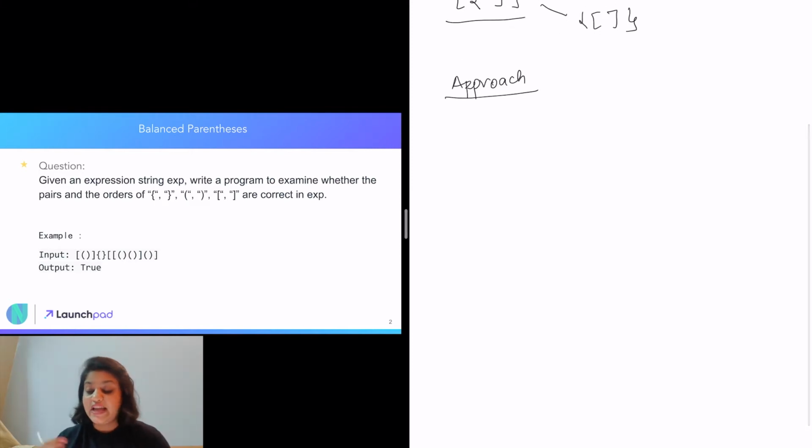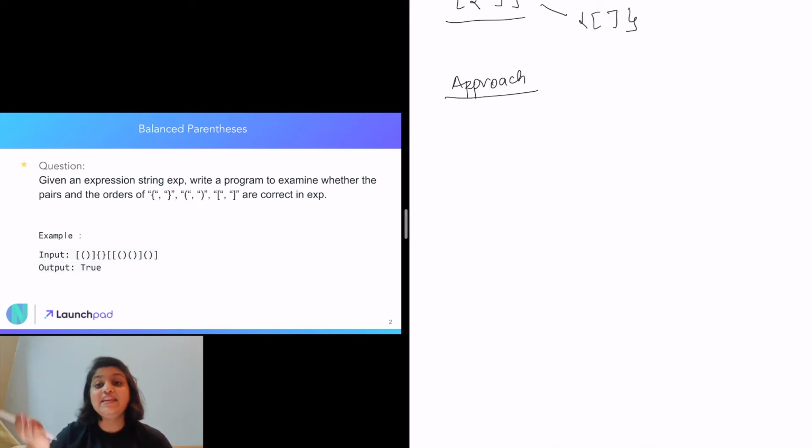Okay. Then if we have an opening parenthesis in the stack, we will pop it out and check whether they are of the same type. That is, if we have a closing square parenthesis, it cannot be that the opening parenthesis is curly or a normal one. It has to be a square one. Only then it is balanced. So we will also check whether the types are equal or not. If they are, we will continue going across the whole string.